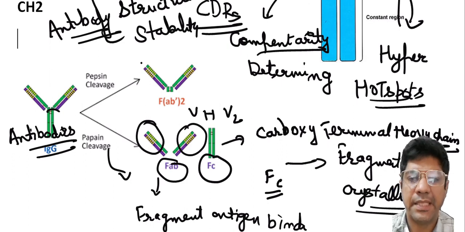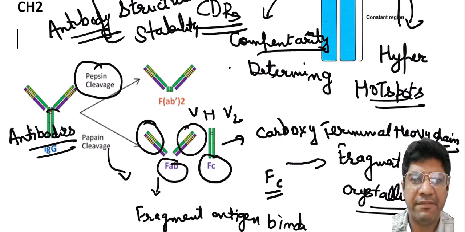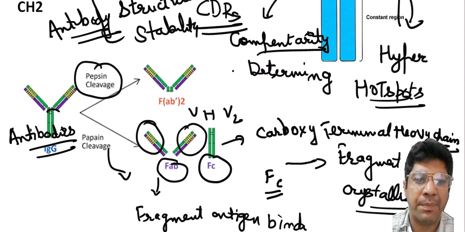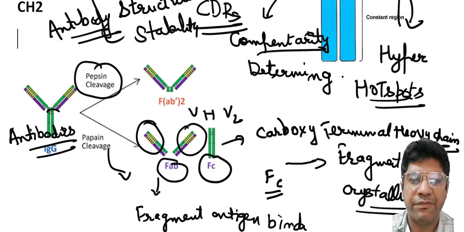Now pepsin is a digestive enzyme that is found in the stomach. When antibodies are exposed to pepsin, it cleaves the antibody molecules in the hinge region, just like papain. However, pepsin digestion results in production of a single fragment composed of two FAB units.